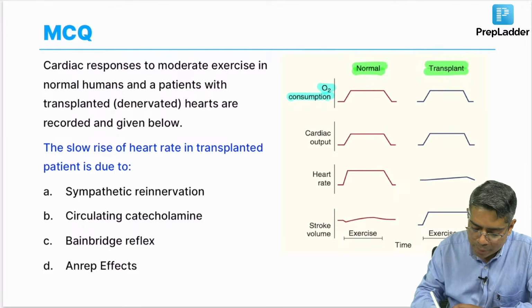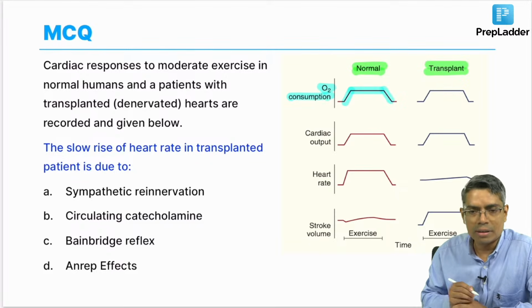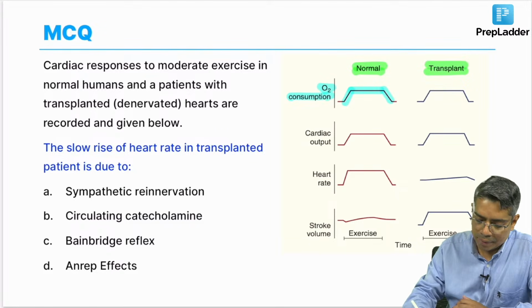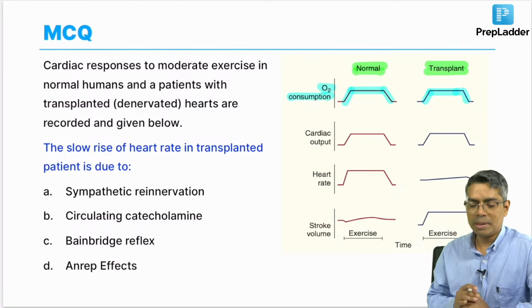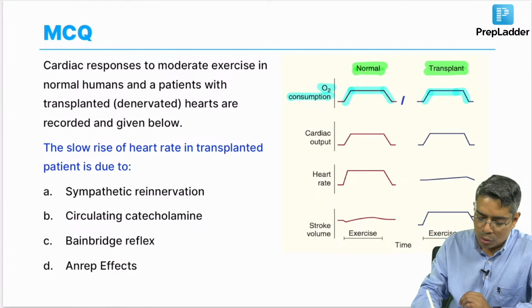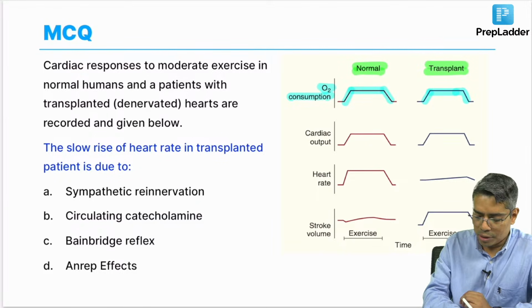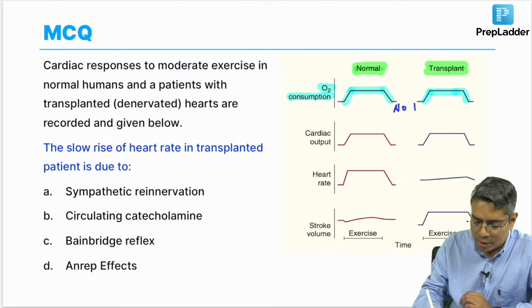So, here the oxygen consumption is rising and then plateaus, and whenever exercise is terminated, oxygen consumption decreases. In the same way, the transplanted person is also using a similar amount of oxygen, meaning there is no difference between these two. So, I should write no difference.